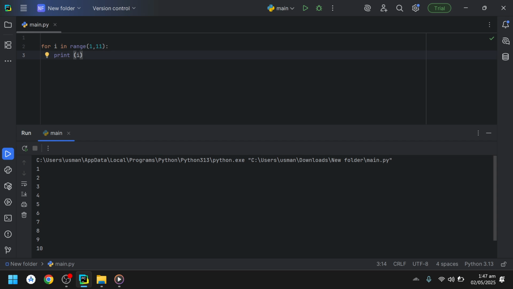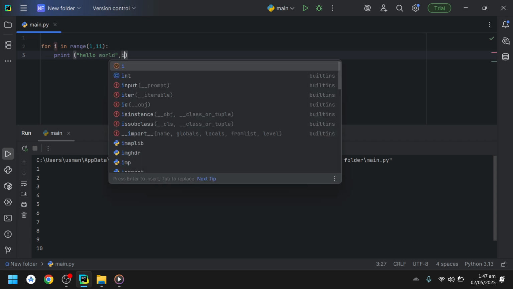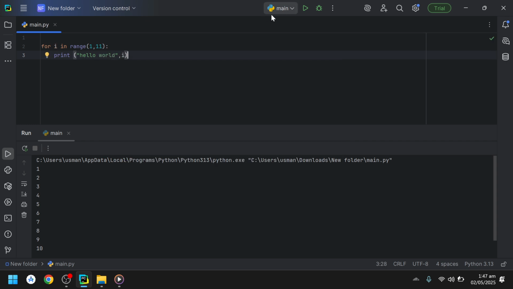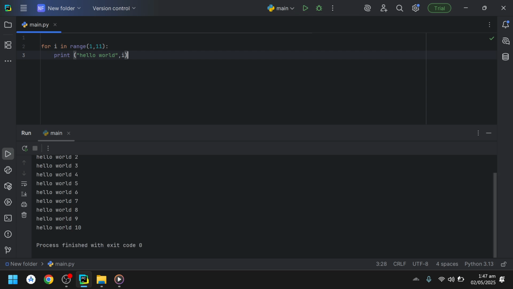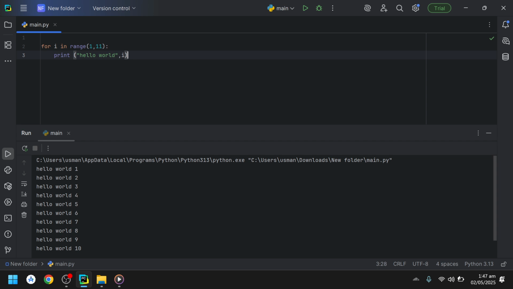It iterated 10 times, or it looped over 10 times. So if I print hello here, and I print i as well, it will say hello world 1, hello world 2, hello world 3.